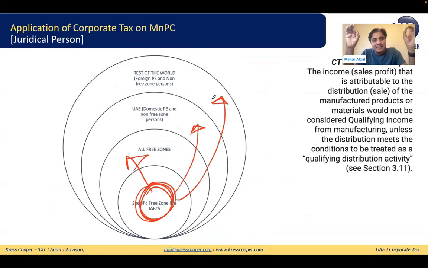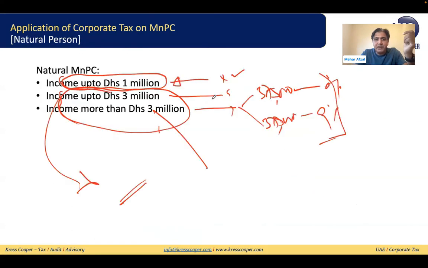We have already discussed in our webinar specifically on the free zone that when the qualifying free zone person is providing any services to a non-free zone person, all their income will be considered non-qualifying income except the income from 13 activities.